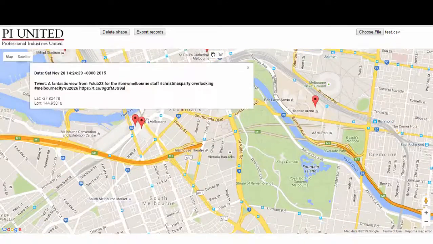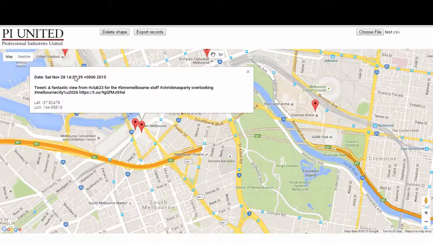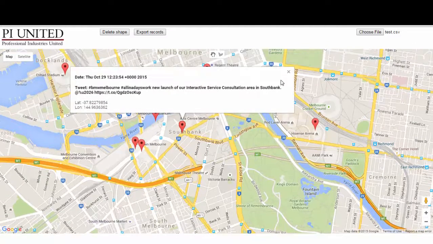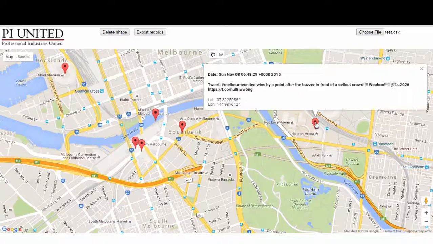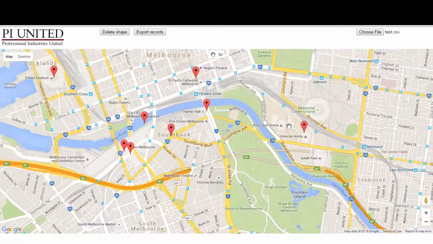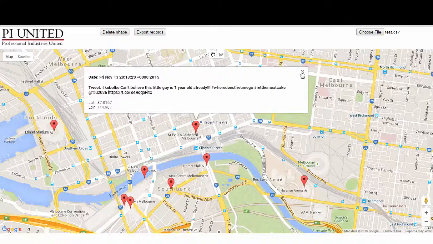We've got all these tweets in town, so we can click, we can view. So this is where they spend the weekend. Yeah, this tweet was done the Saturday. Another one on a Thursday, Sunday, and Friday. So we can start to see what this person actually does.